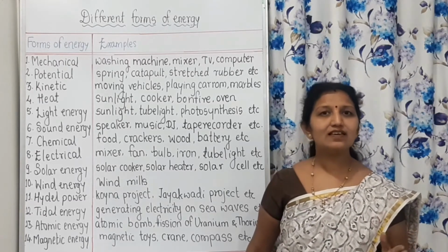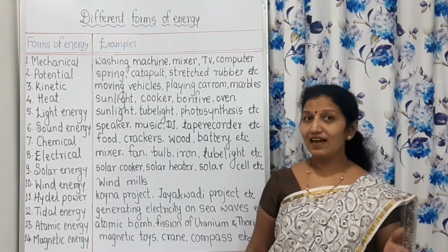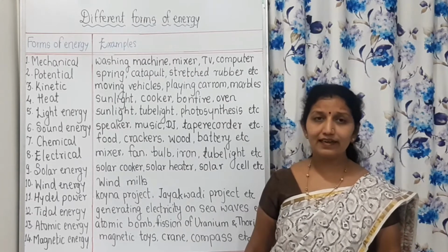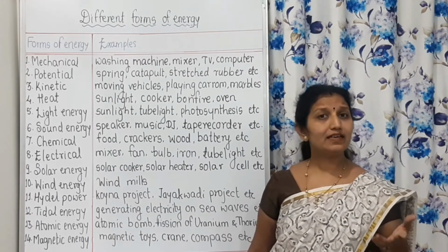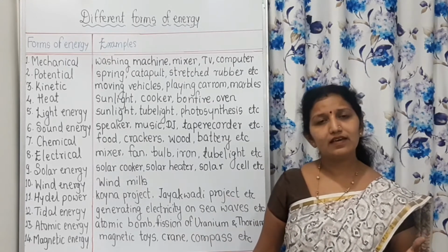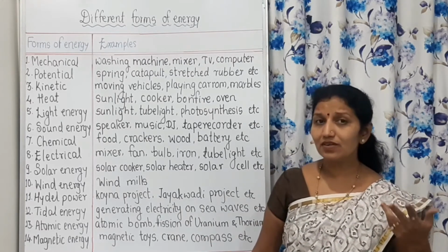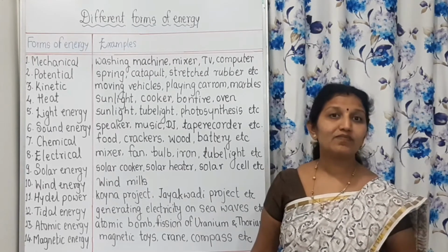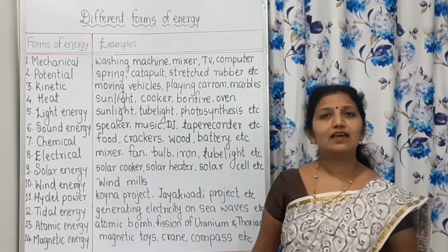The government is giving subsidies for that. We know the sun is rising every day and setting every day, and the sun is giving energy to the whole world every day, but previously we were not using that energy. We should use that energy.